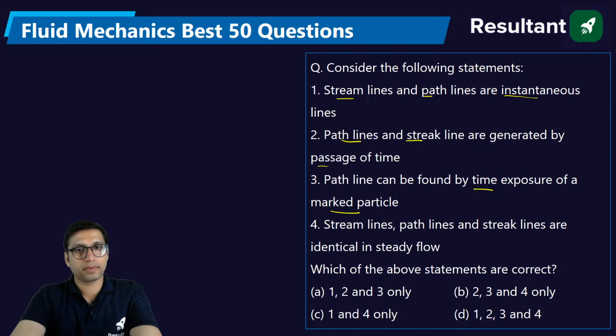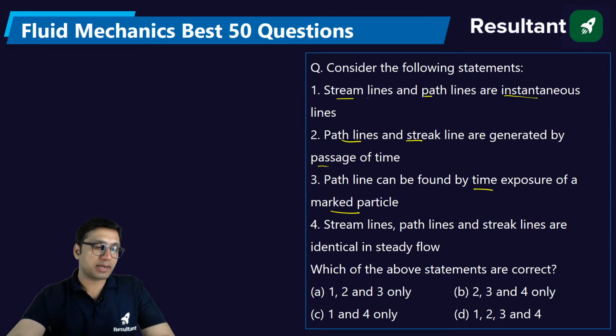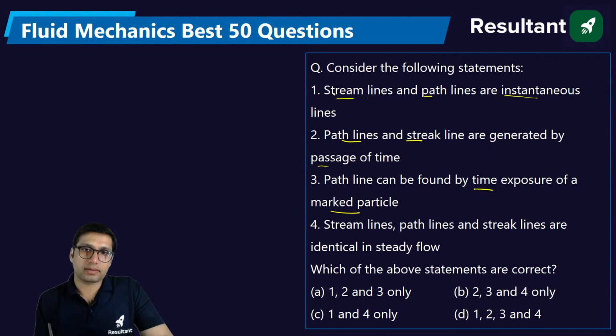So here you must be thinking all the statements are absolutely correct. All these statements are correct, but in this question you need to understand the first statement: streamline and path line are instantaneous lines. Both are not instantaneous lines.